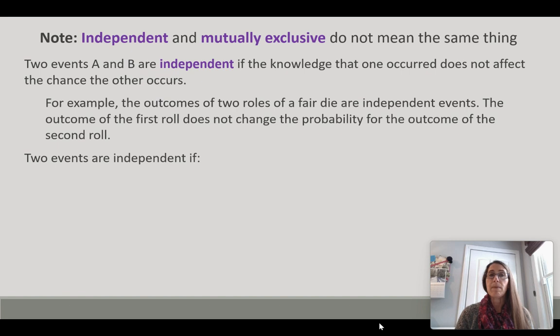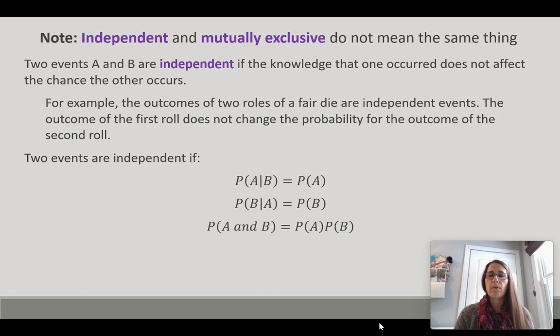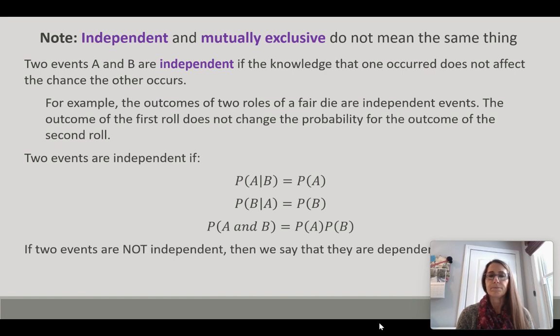The outcome of the first roll does not change the probability for the outcome of the second roll. Two events are independent if the probability of A given B already occurred equals the probability of A. We don't care that B already occurred. Similarly, the probability of B given A equals the probability of B. It doesn't matter that A already occurred. And the probability of A and B is equal to the probability of A times the probability of B.